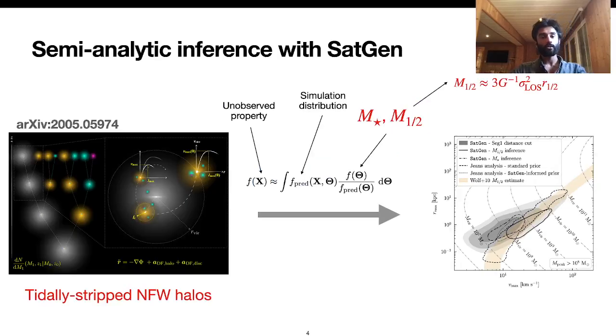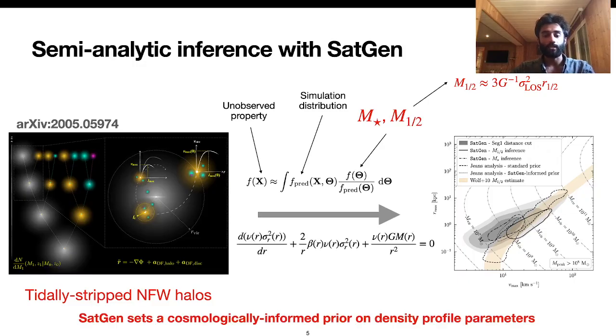As discussed in part 1, we generate a large sample of realistic Milky Way satellites with SatGen, assigning initial halo profiles and characteristics calibrated to cosmological simulations, and following the orbital evolution and tidal stripping of each satellite as it falls into the host. In part 1, we discussed assigning density profiles to real dwarf galaxies by conditioning the simulated halo population on observed satellite characteristics, such as the stellar mass and the mass contained within the half-light radius of the dwarf galaxy. In this work, we treat explicitly the idea that SatGen sets a cosmological prior for halo density profile parameters, and use this prior in Jeans analyses of dwarf galaxy kinematic data.